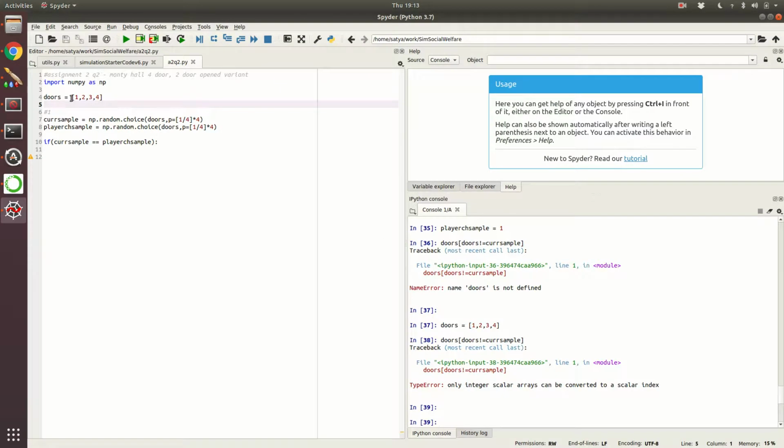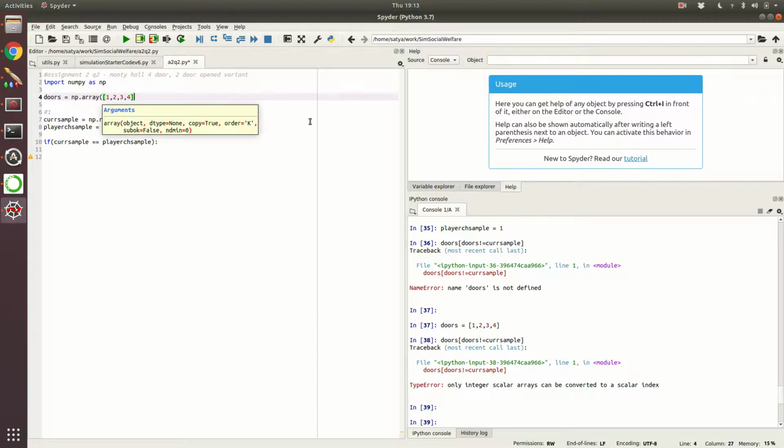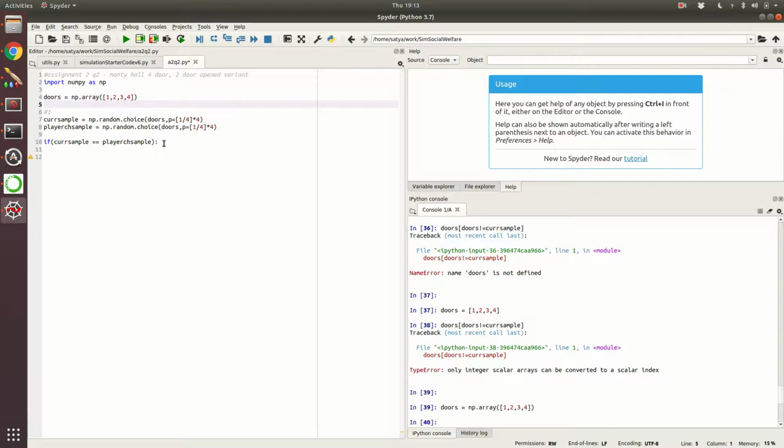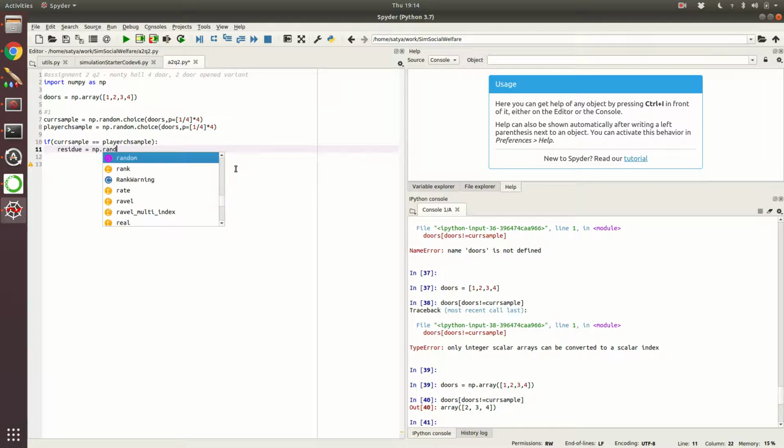Oh yes, sorry. This doors is not a numpy array, so let's make it a numpy array. This is for numpy, right? So let's make it a numpy array. F9, and now if you see, it should be fine. So it has removed that door. Now residue is np.random... what is that? Sorry, doors. I am removing basically doors not equal to current sample.